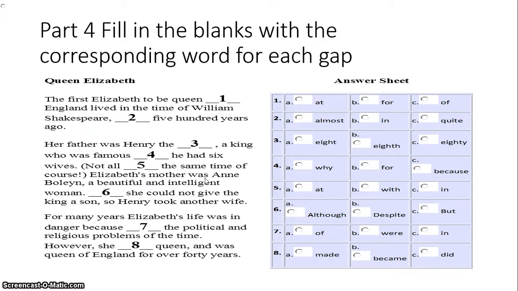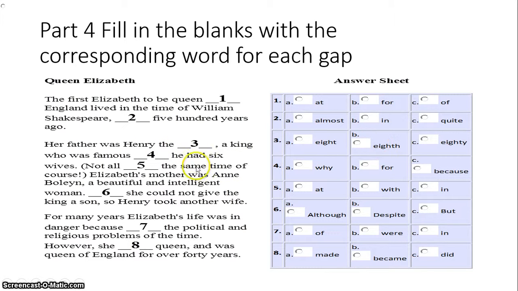Part 4 is fill in the blanks with a corresponding word for each gap. This is a reinforcement for KET. Let's begin right away. The first Elizabeth to be queen of England lived at the time of William Shakespeare, almost 500 years ago. Her father was Henry the Eighth.